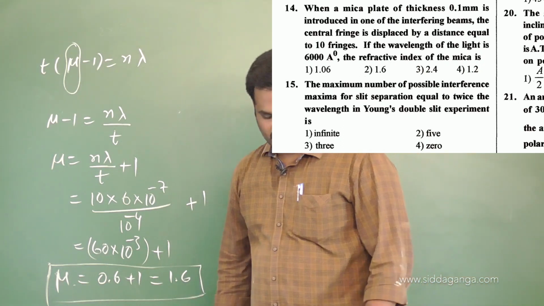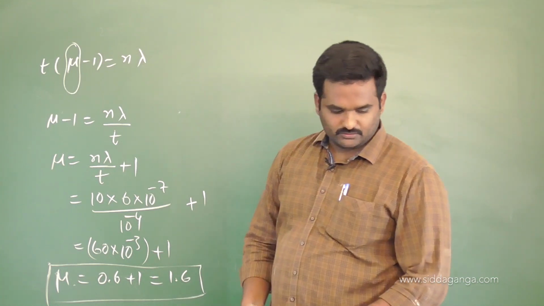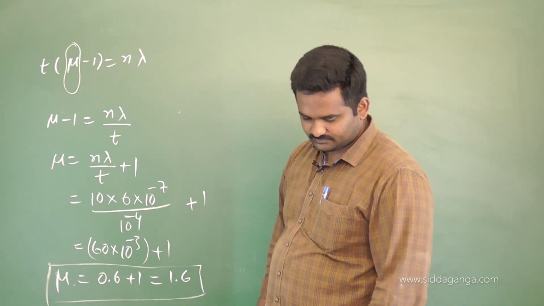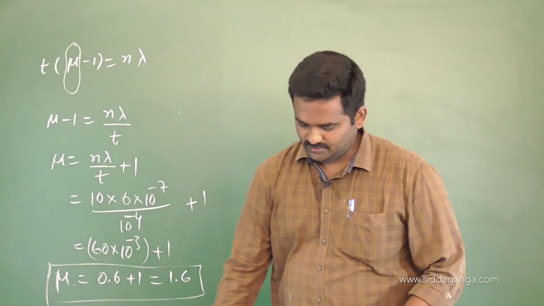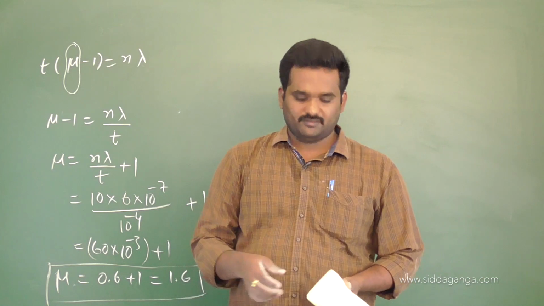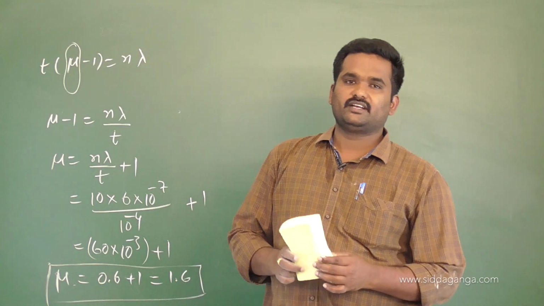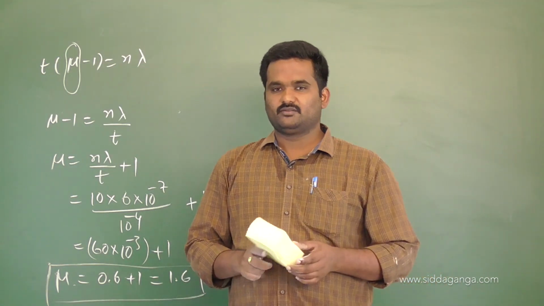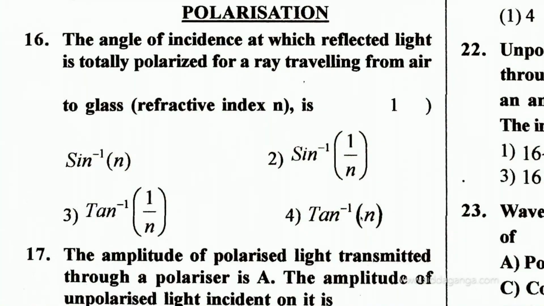So these are all the problems related to interference. Now I want you to have some problems on polarization. We'll have a small discussion on it. Diffraction problems I have not included, only problems on linear width and angular width of the central maxima you are going to get. I have included more theoretical questions from diffraction. That's why in the level 1 sheet which I am going to give, I am going to include them. So nothing to bother. As of now, we'll move on to polarization. Put problem number 16 there. Just go through the 16th problem.